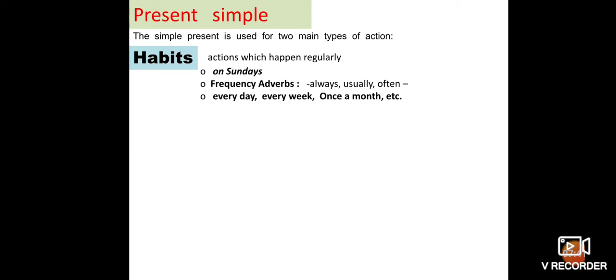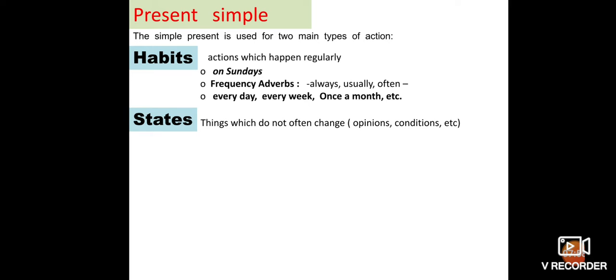And when you talk about everyday actions like every day, every week, once a month, etc. And next, the action for present simple is states. Things which do not often change, like opinion or condition, etc.